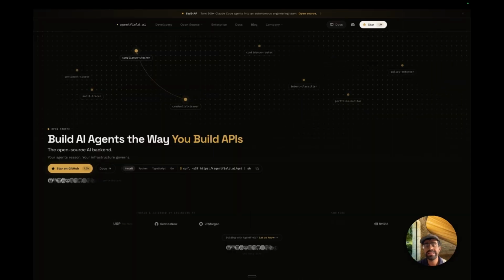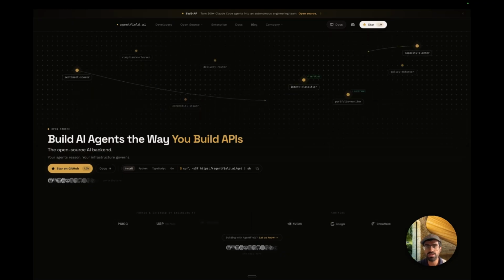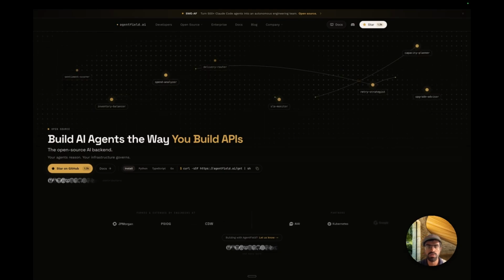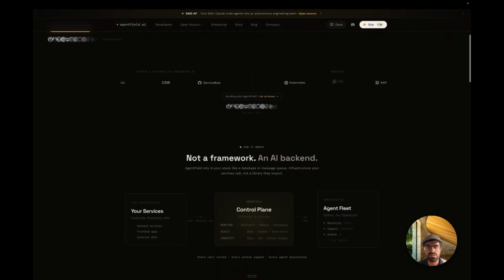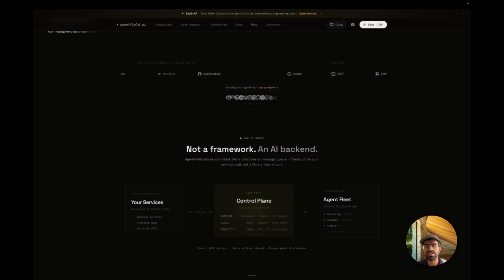Now let's talk about the infrastructure we are using to build the system. The open source framework we are using is AgentField. And the reason I chose it for this project is that it approaches multi-agent systems from a slightly different angle than many other frameworks. Now, most traditional agent frameworks focus on defining agent workflows inside a single application runtime. For example, you define a graph of nodes, pass the state between them, and execute the workflow inside the same process. That approach works well for many applications.